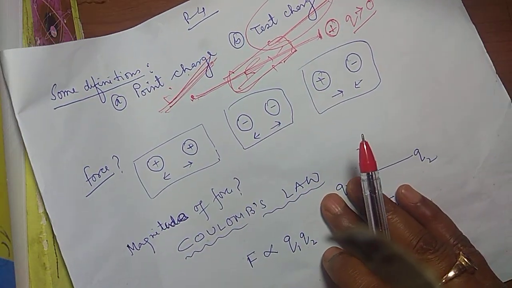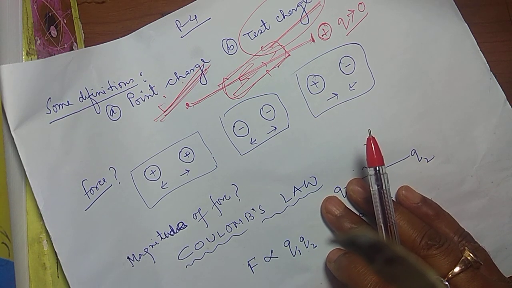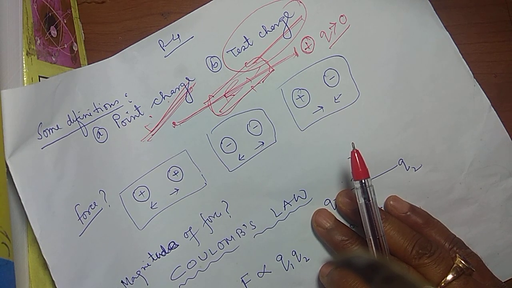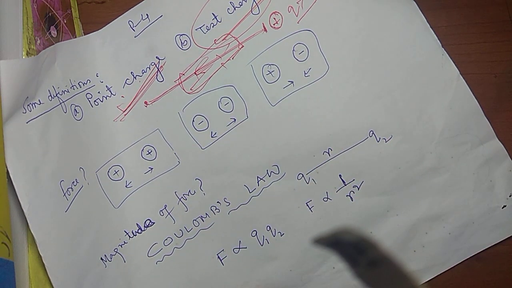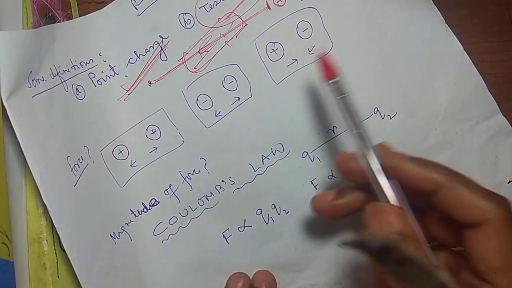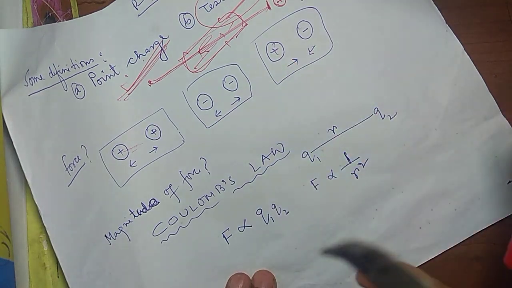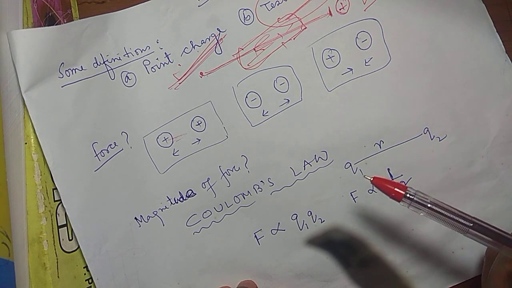As you know, in younger classes, 4, 5 or 6, we have come to know that like charges repel, and opposite charges attract each other. Now it is time to know with what magnitude of force they are attracting. This will be repelling, this will be repelling, this will be attracting, no problem. But what is the force with which they are attracting or repelling?